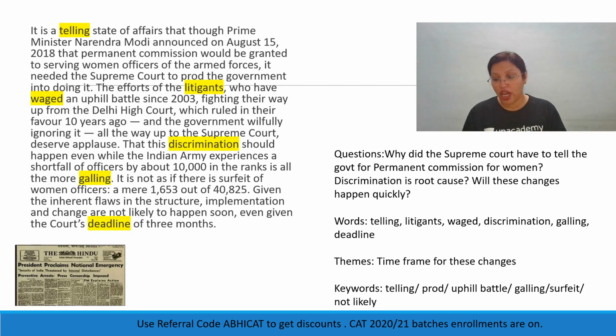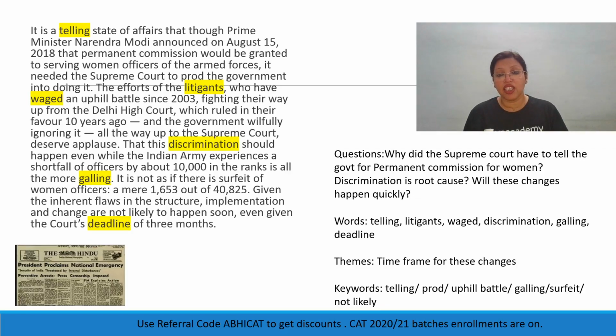Now, questions that strike us here, and these are very important questions. Why did the Supreme Court have to tell the government for permanent commission? Why couldn't the government itself do it? So somewhere there isn't enough traction in the government or there isn't enough desire in the government to offer permanent commission for women. Discrimination is the root cause of all of this. Is it? Yes, probably it is. Will these changes happen quickly? No, the writer has clearly said that these changes are not likely to happen anytime soon.